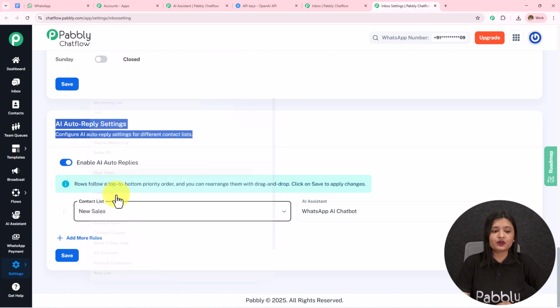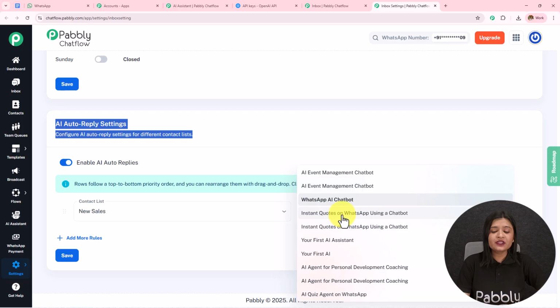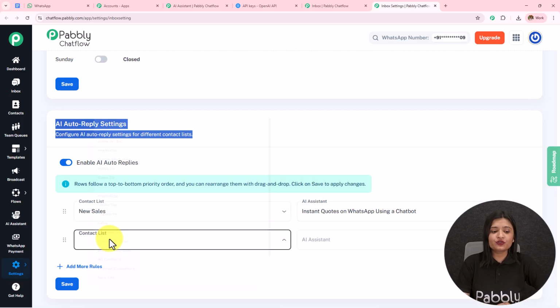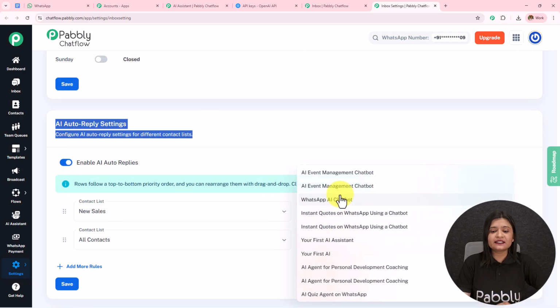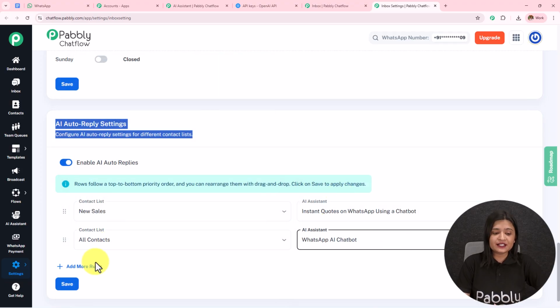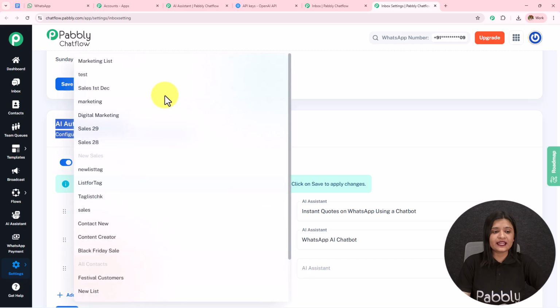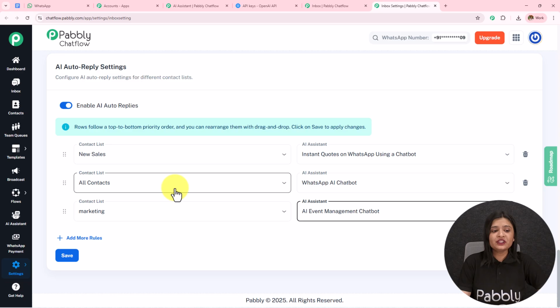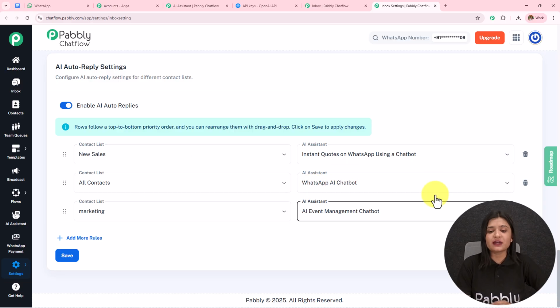Let's suppose I want to select this list, and then I have selected this AI assistant for this particular list. You can add more rules, select all the contacts and select another AI assistant for all the contacts, or you can select another list like this one and assign another AI assistant to this particular list. So you have to simply save this after doing all this, and this AI assistant will be assigned to this particular list. This AI assistant will be assigned to all the contacts. In this manner it will work.